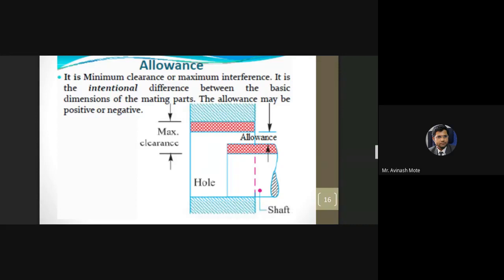For the time being, just keep it in mind: allowance is the intentional difference between the basic dimensions of mating parts. That is nothing but the allowance.